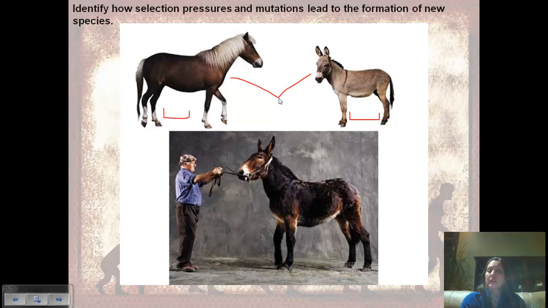However, a donkey and a horse are not considered the same species because their offspring, which is a mule, is sterile and cannot produce offspring. So if you want a mule, you have to go back to a horse and a donkey to get your mule. So they can interbreed, but they can't produce fertile offspring, so therefore a horse and a donkey are not the same species, and a mule is not a species because it can't even breed.